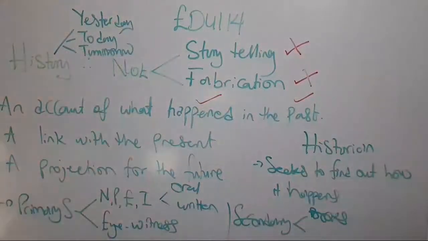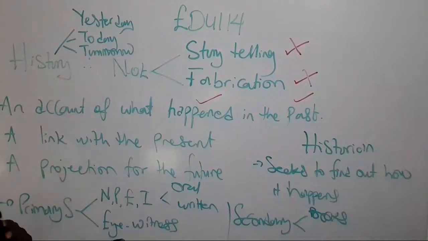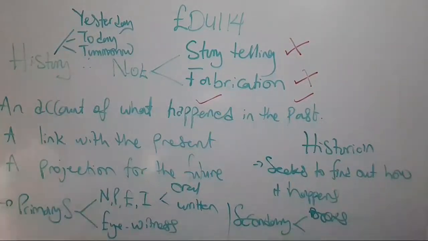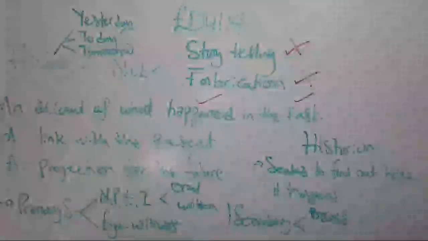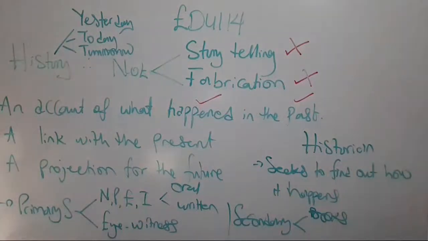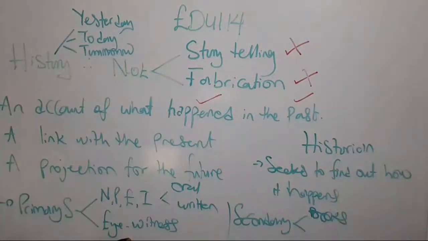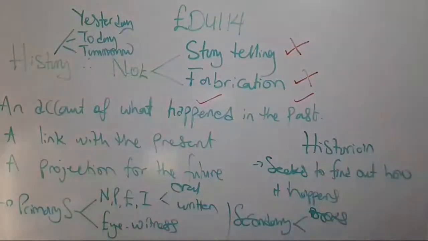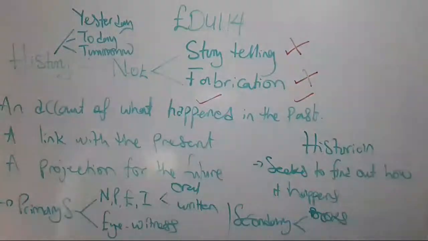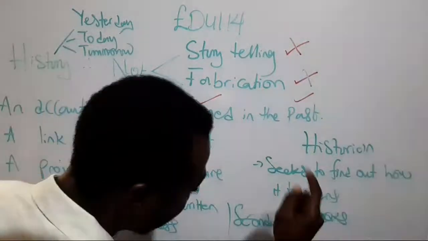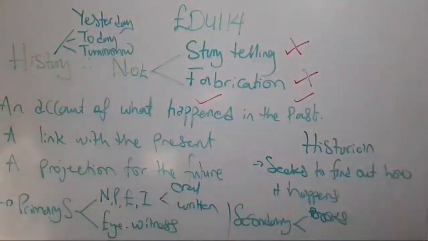Let's put it this way. This person here is Mr. A. He has gathered information from eyewitnesses and everything. After he had gathered everything, he went ahead and wrote a book about what he has gathered. Now he's writing a book based on the information he has gotten from the primary sources. So that is referred to as the secondary sources of information. If Mr. C comes, picks a book, and gets information about a particular history, then he's getting it from the secondary source, who happens to be the person that got information from the primary source. That's how it works basically.